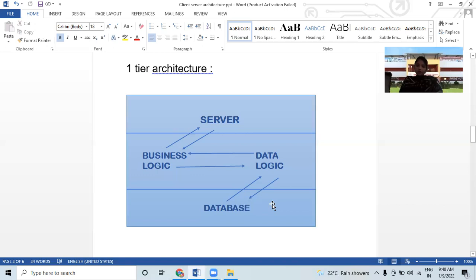This kind of client server service is cheapest, but it is difficult to handle because of data inconsistency, which allows repetition of the work. So it's easy to use and cheapest in rate, but handling data is a little difficult, so it allows repetition of work. So this comes under the first tier architecture.